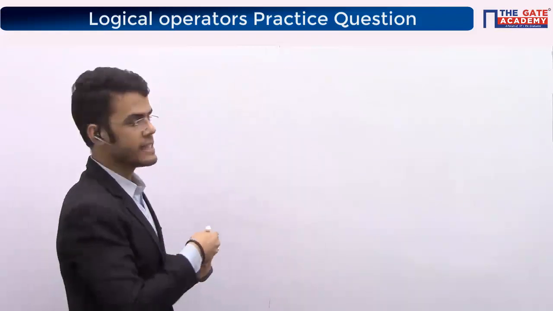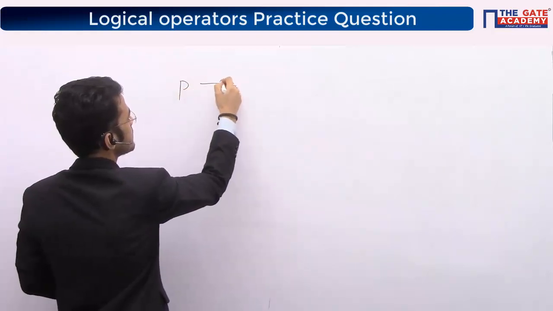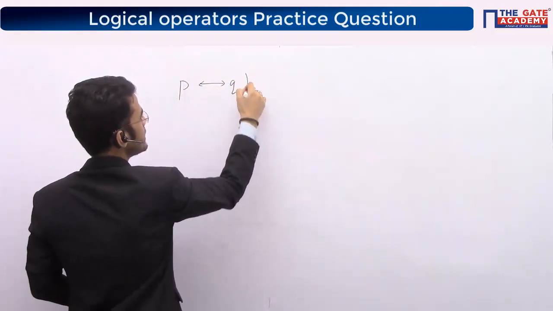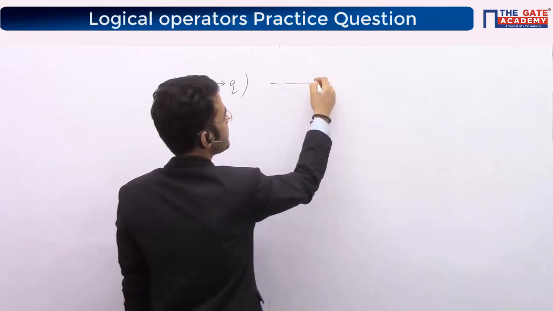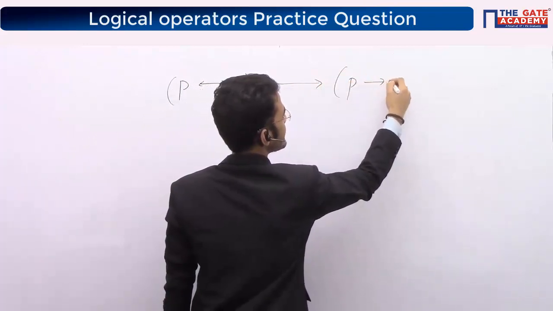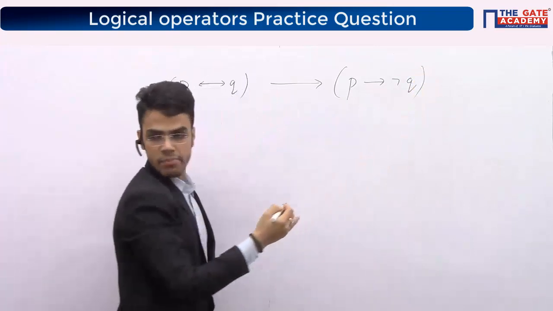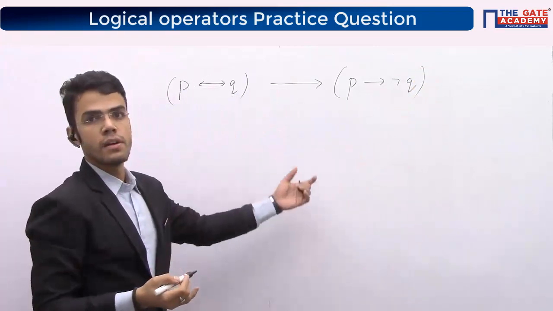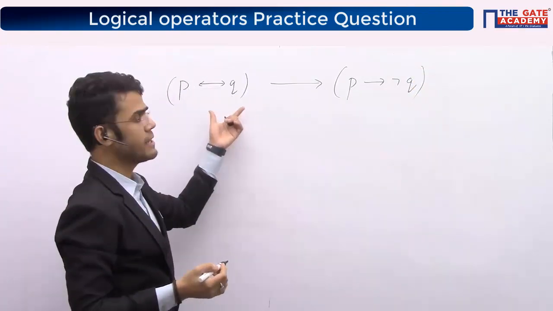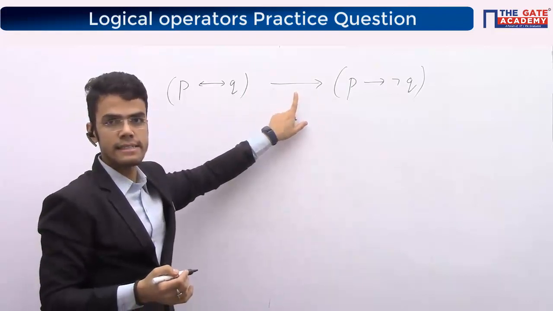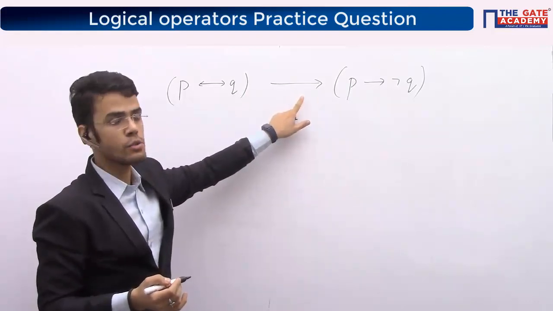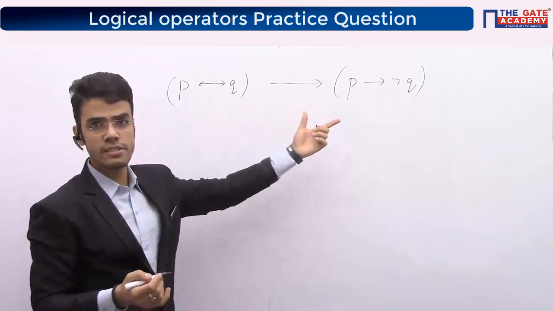They are saying that P bi-implication Q, or you call it P equivalent Q, does not imply P implies negation Q, right? Guys, what this is saying is basically we have to check whether it holds. See, first of all, understand the concept of implies. I told you yesterday also. Let's suppose this is the expression.